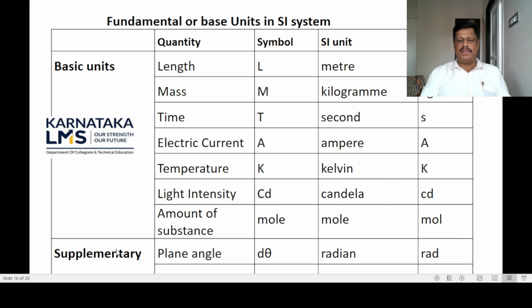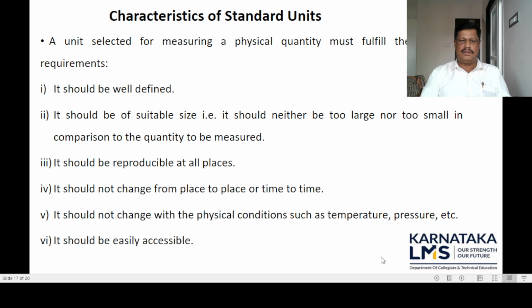And the 2 supplementary physical quantities are plane angle and solid angle, and their symbols are d theta and d omega. The unit of plane angle is radian, represented by rad. The unit of solid angle is steradian, represented by sr.